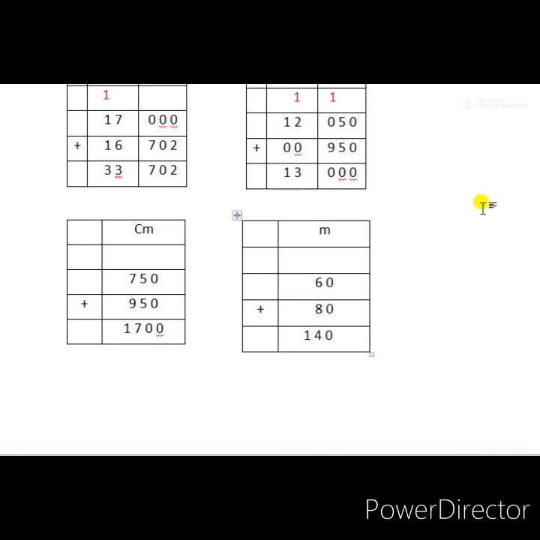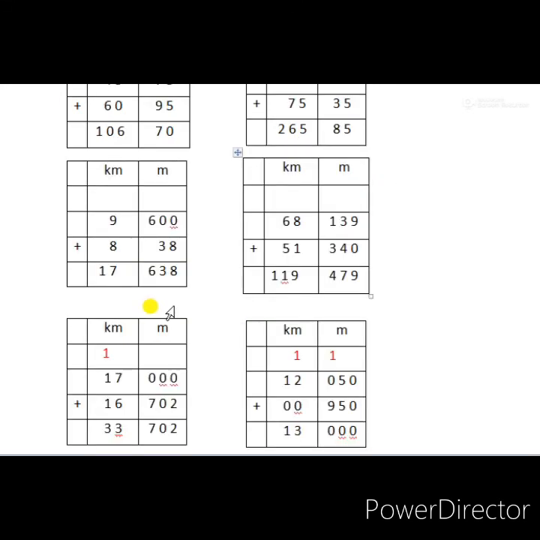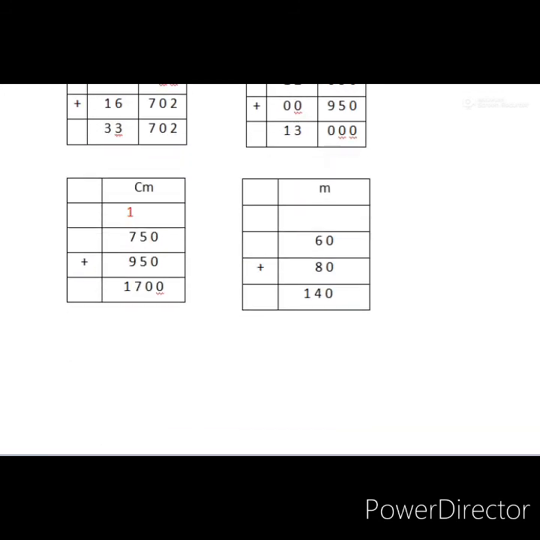Now question G. Here also only centimeter we have to add, very easy. We have to make only one box, centimeter. 750 centimeter plus 950 centimeter. So 0 plus 0 is 0, 5 plus 5 is 10, the remainder 1 carried towards here. 9 plus 1 is 10, plus 7 equals 17. So how many centimeter? 750 centimeter plus 950 centimeter, the answer is